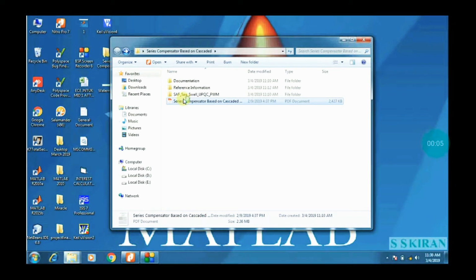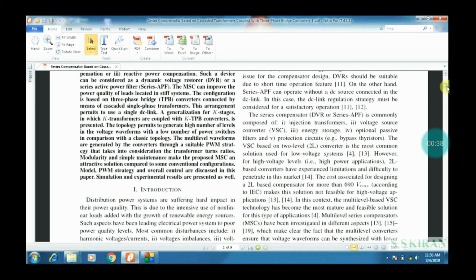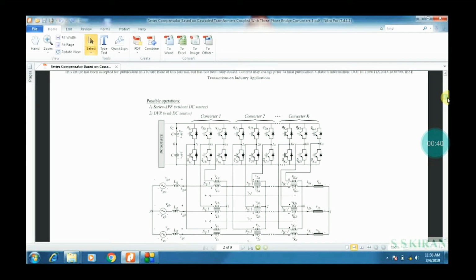I would like to discuss the execution of Simulink blocks of the following base paper: series compensator based on cascaded transformers coupled with three-phase bridge (TPB) converters.